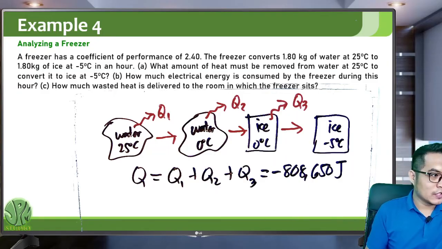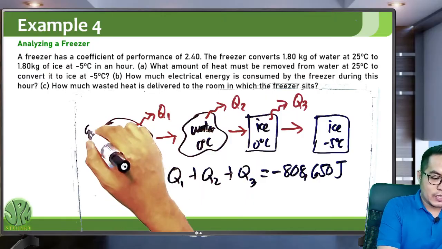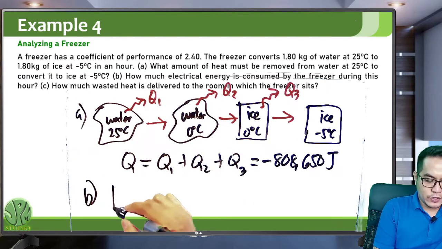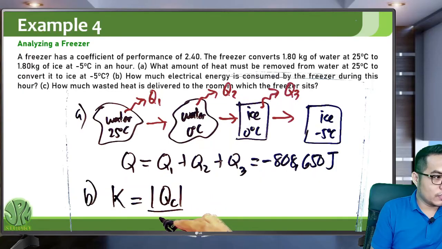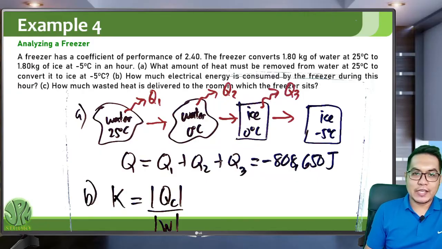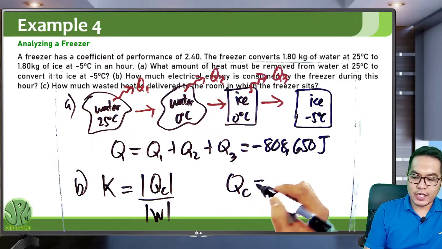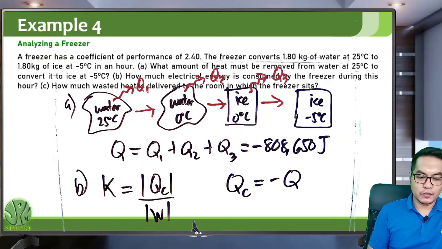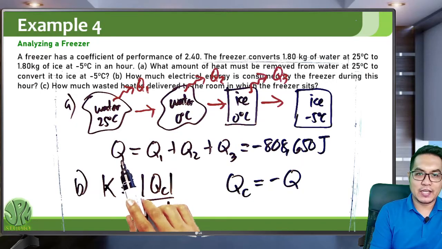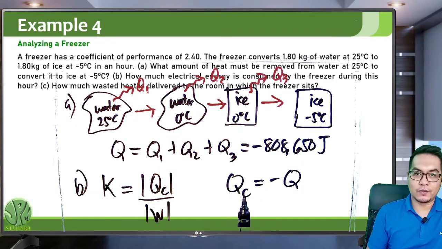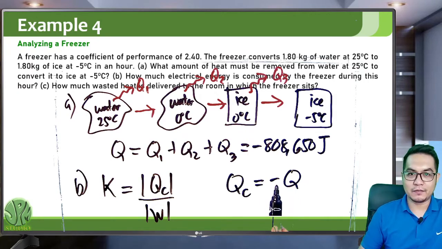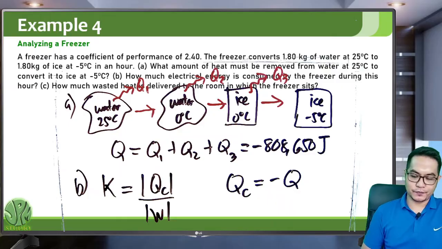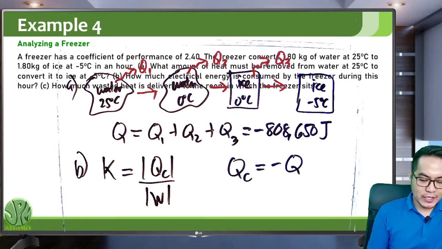For letter B, the coefficient of performance is just QC over work. In this case, QC is just negative Q. This is the heat released, and this heat is absorbed by the freezer. So QC is the heat absorbed by the freezer, and it's negative Q because Q is negative, so it's now positive. Therefore, we can now solve for the work.